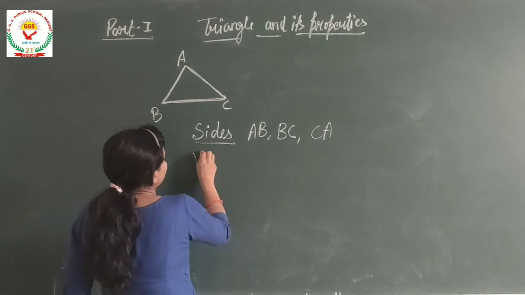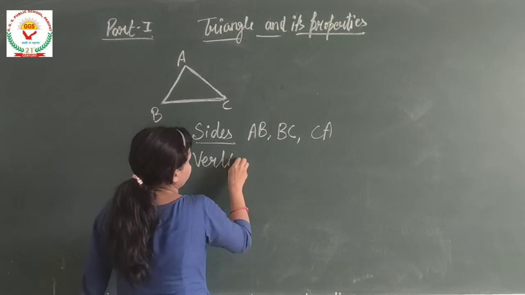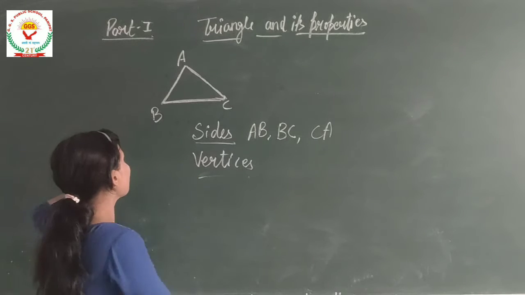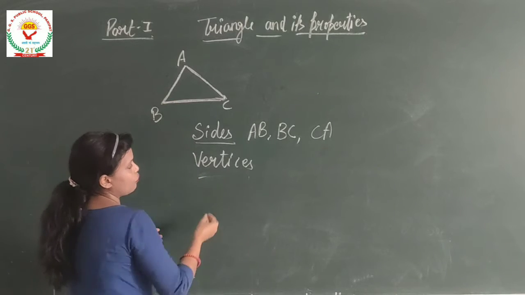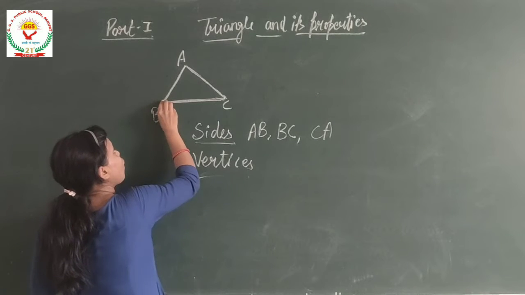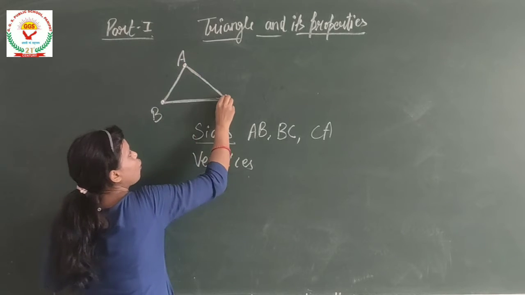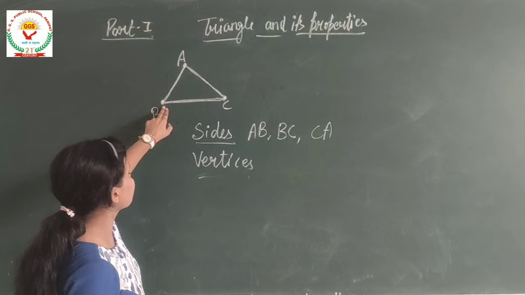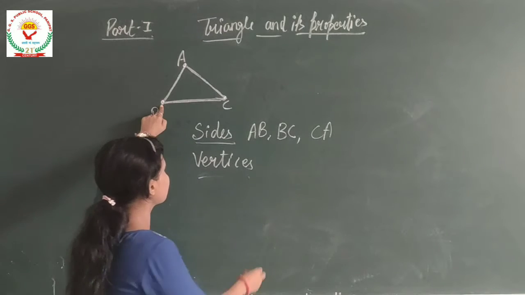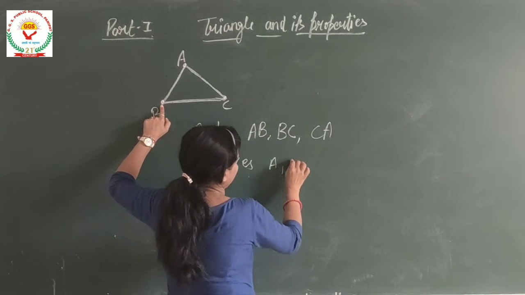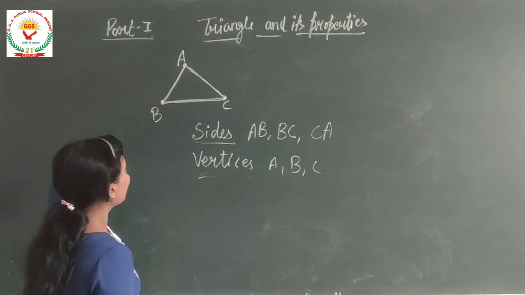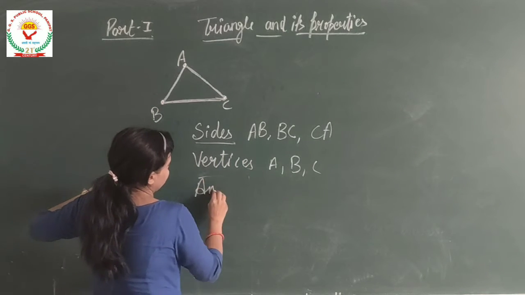Next is vertices. We have read about the vertex, right? So vertices is the plural form of vertex. So vertex is the corner point of any figure. So in a triangle there are three vertices, that is A, B and C. Alright. And now angle.